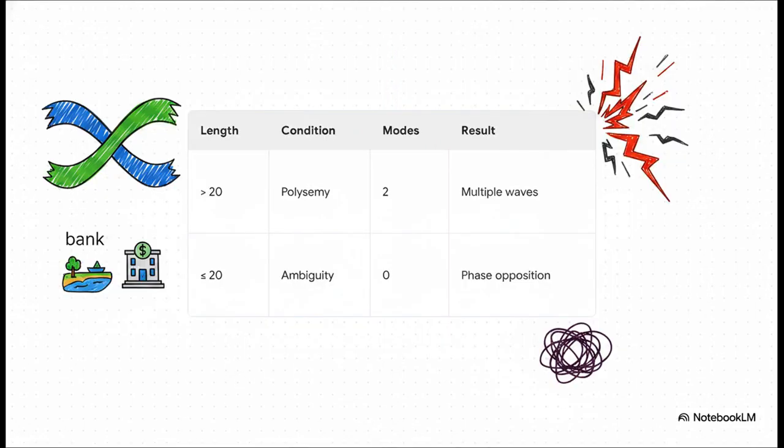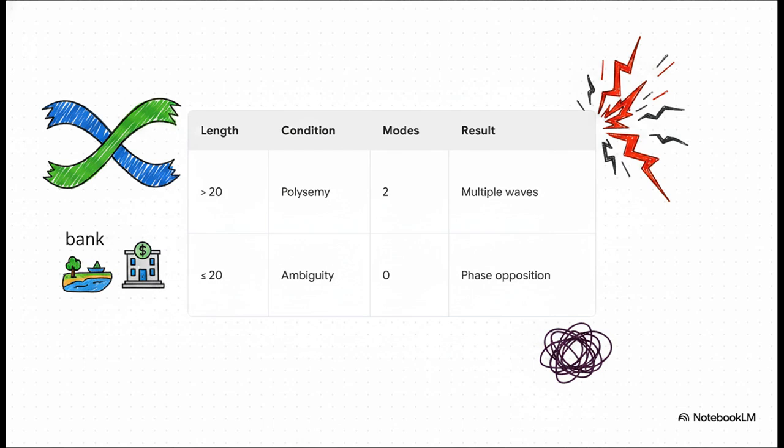Furthermore, this semantic sieve mathematically measures word embedding variance to differentiate between rich, multiple valid meanings and destructive ambiguity. Let's explore polysemy, words with multiple meanings, like the word bank, a financial bank versus a riverbank. The proof dictates that if an embedding length is greater than 20, the system successfully extracts 2 standing waves. In physics, standing waves represent stable concurrent frequencies. Here, it means the system successfully holds two valid, parallel truths, recognizing rich metaphor.